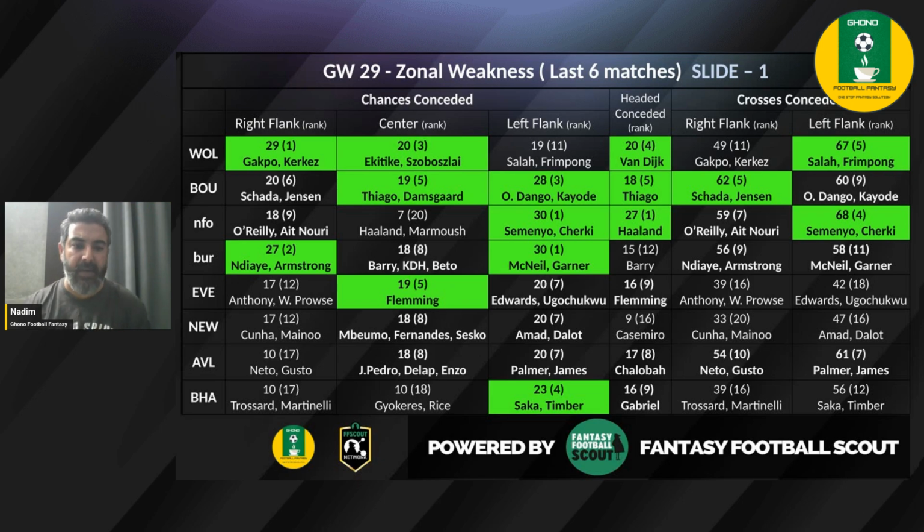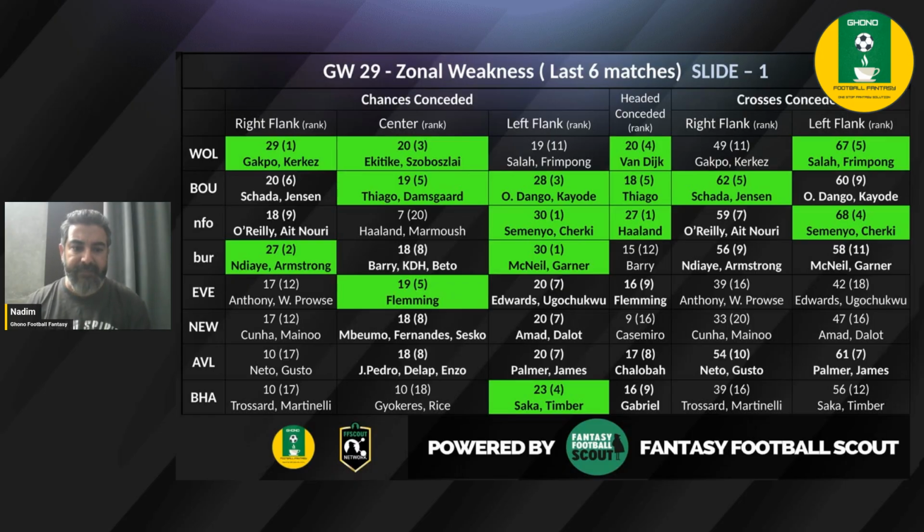So this is another, not much really for Cunha in this particular match, where 17 chances have been conceded. So I wouldn't really touch upon it. But again, if you have him, play him, please. But I think the opportunity really lies with Mbeumo, Fernandes, and Sesko right now for the match against Newcastle.